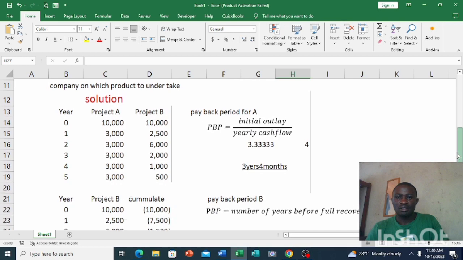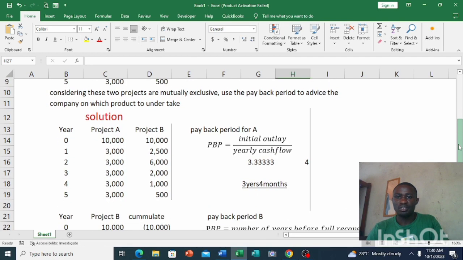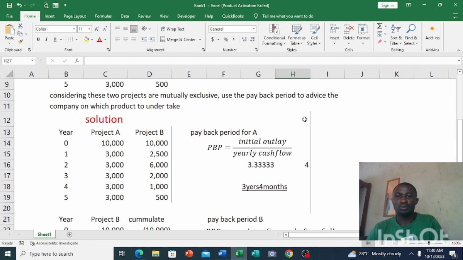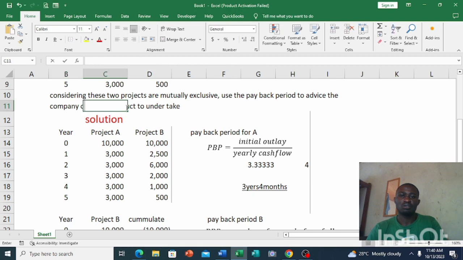And then what was the question saying? That we should advise the company using this payback period on which project? On which projects to undertake?